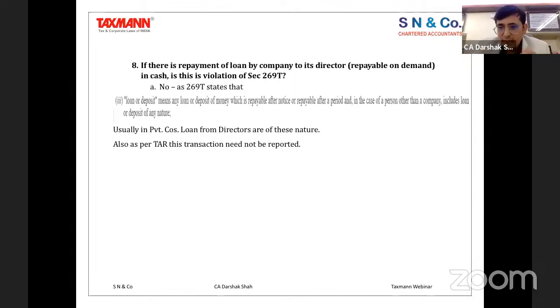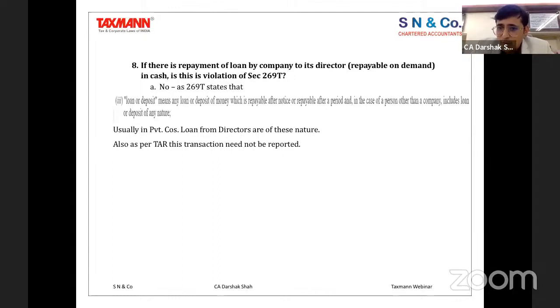The difference has been very clearly mentioned in the law: loans and deposits means loans and deposits of money which are repayable after notice or repayable after a period, and in case of a person other than a company, includes loans or deposits of any nature. So other than companies, loans and deposits of any nature are covered.